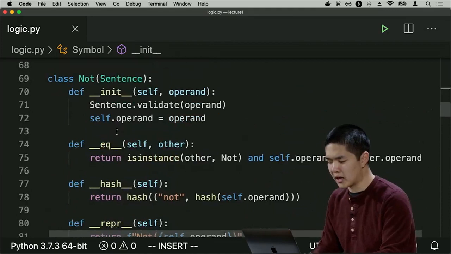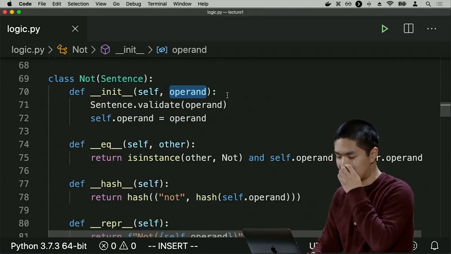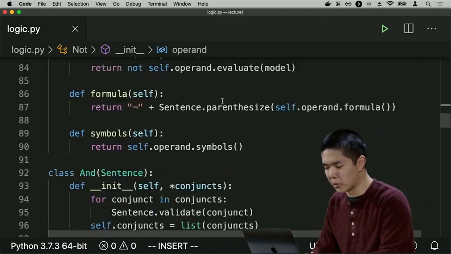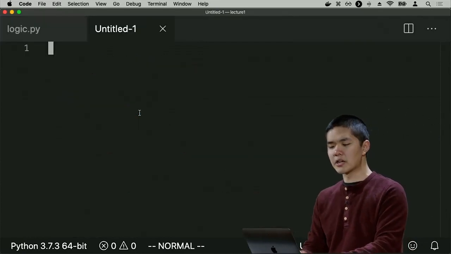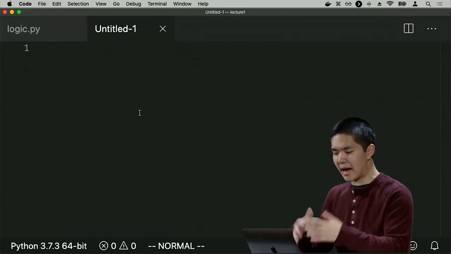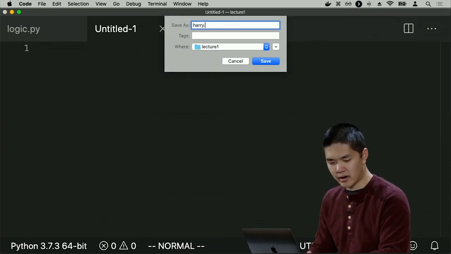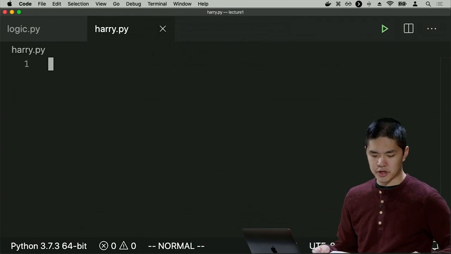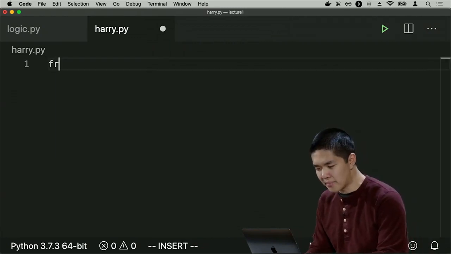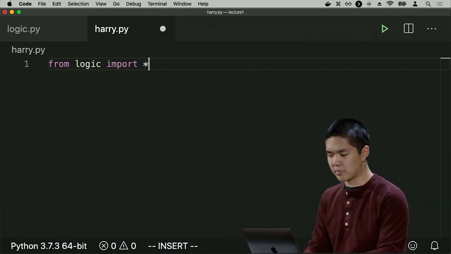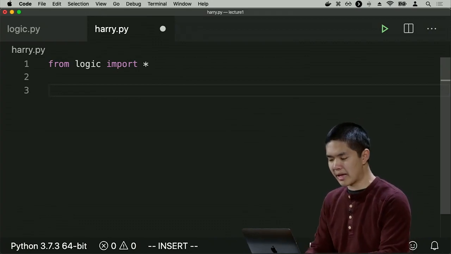And we also have a class for not that takes an operand. So we might say not one symbol to say something is not true or some other sentence is not true. We have one for and, one for or, so on and so forth. And I'll just demonstrate how this works. And you can take a look at the actual logic.py later on. But I'll go ahead and call this file harry.py. We're going to store information about this world of Harry Potter, for example. So I'll go ahead and import from my logic module. I'll import everything. And in this library, in order to create a symbol, you use capital S Symbol.